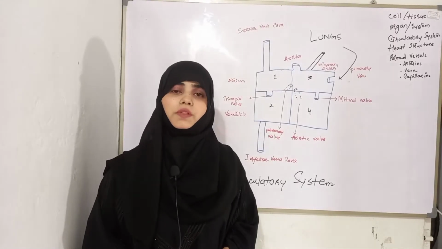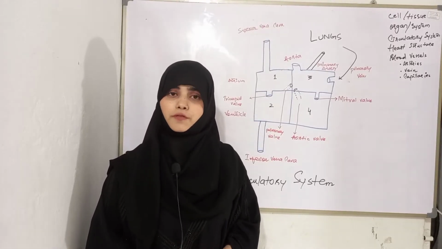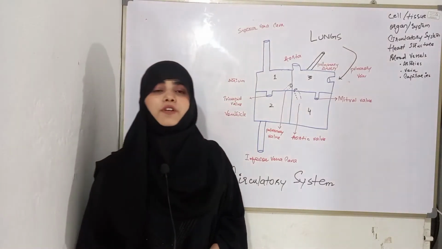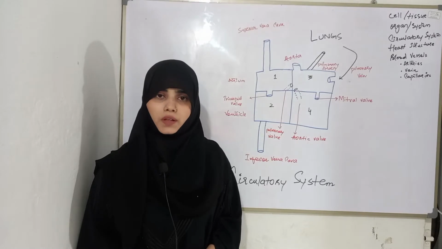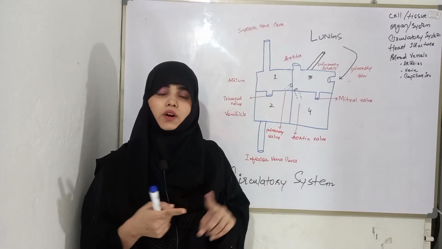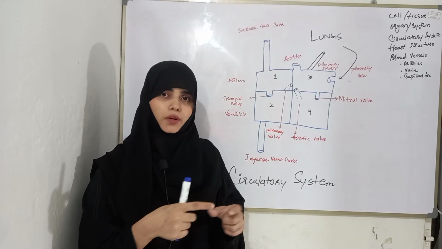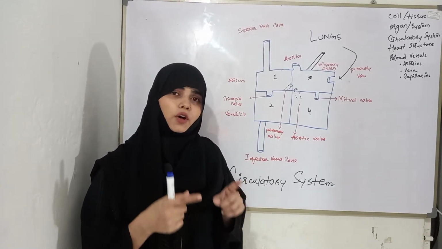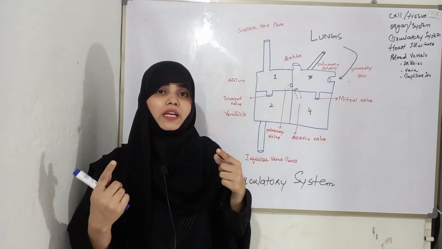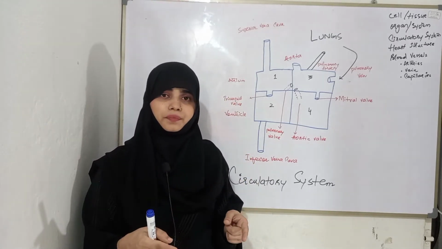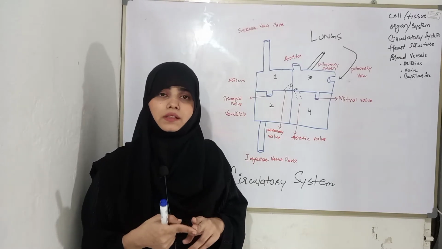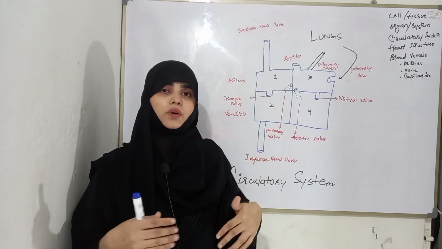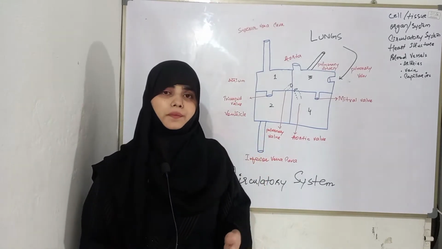So in this video we will talk about circulatory system. First of all, we will look at the function of circulatory system. There are three main functions of circulatory system. Number one, it takes carbon dioxide or waste product from each cell of the body. This is number one function. Number two function is it supplies oxygen to all over your body and makes it alive. And number three is it transfers the nutrients to all over the part, all over the cell of your body.